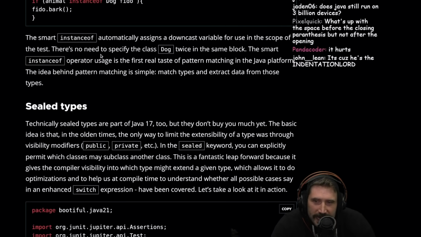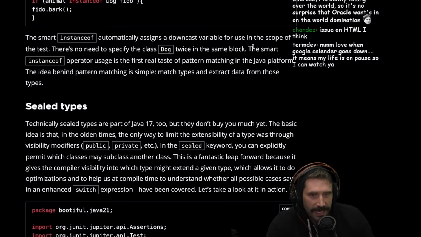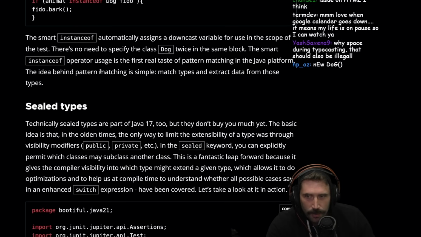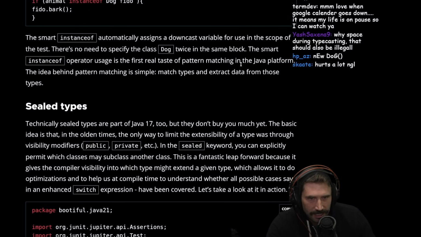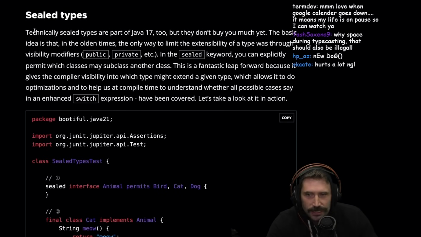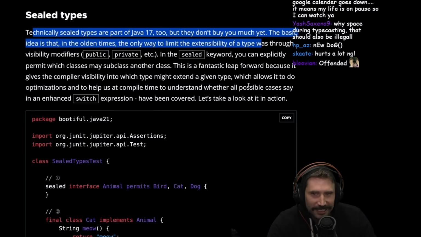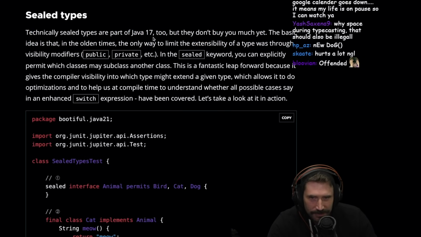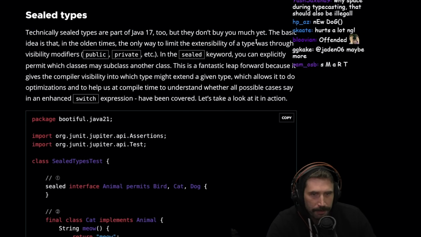The smart instance of automatically assigns a downcast variable for use in the scope of the test. There's no need to specify the class dog twice. Okay, beautiful. Sealed types. Oh, yeah. Let's go. Technically, sealed types are a part of Java 17.2, but they don't buy you much yet.